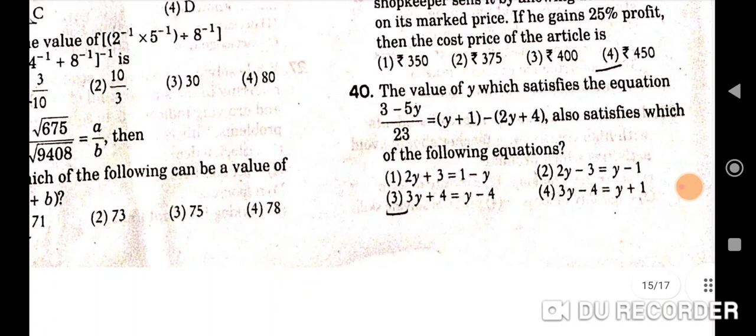Next question. The value of y which satisfies the equation (3 minus 5y) upon 23 is equal to (y plus 1) minus (2y plus 4) also satisfies which of the following equations? Correct option is third, that is 3y plus 4 is equal to y minus 4.